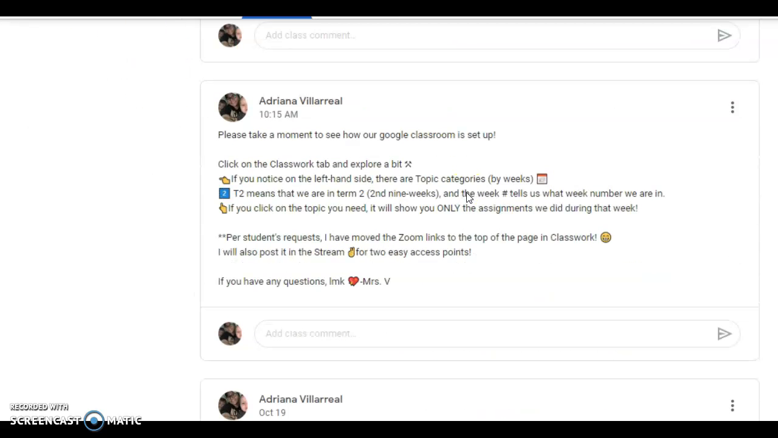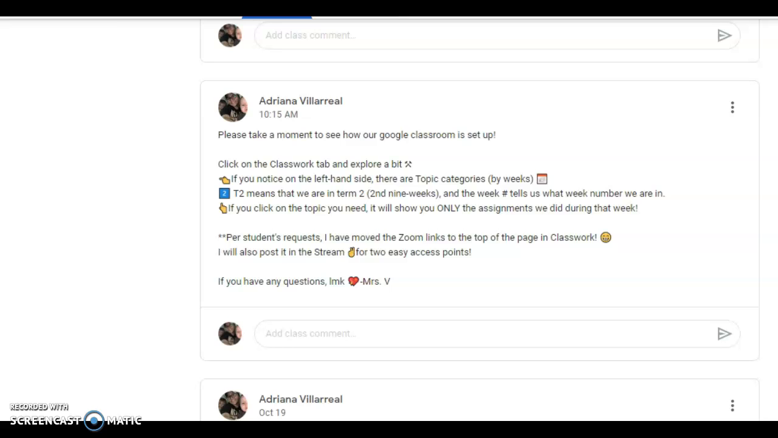The other announcement I posted tells you to take a moment and look through how Google Classroom is set up. I want you to click on the classwork tab. On the left-hand side, there are topics by weeks. T2 means that we're in the second 9 weeks, and the week number tells us what week we're in. If you click on the topic that you're looking for, it's going to only open those assignments for that week. So if we only worked on 2 things on one of the weeks, those are the only 2 things you're going to see, instead of the whole big long list of everything.